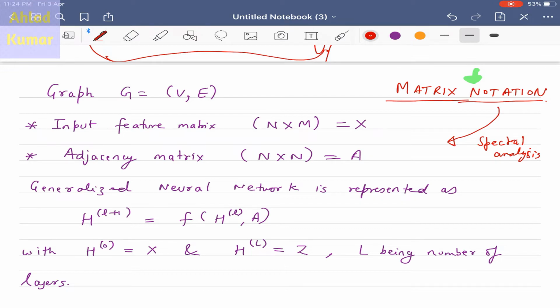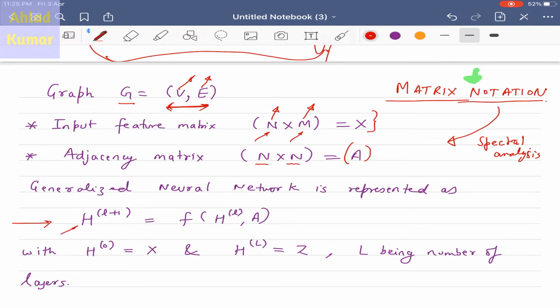For any graph G, as we have discussed earlier also, it is represented in this form, where V is the vertex or node and E is the edge that connects two nodes together. And we have also discussed that the input feature matrix will be of size n cross m, where n is the number of nodes in the graph and m is the number of features. And the adjacency matrix, we have also discussed, is of size n cross n, and it is represented by A.